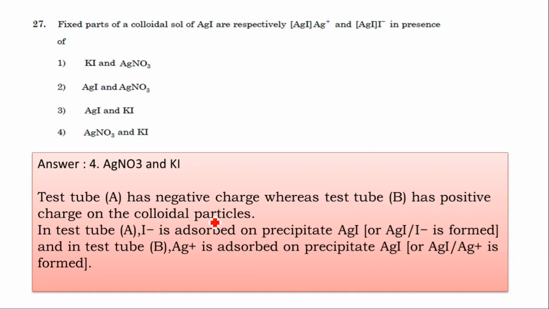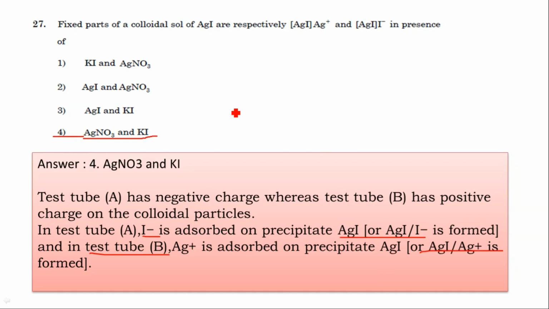In test tube A, I minus is adsorbed on the precipitate and AgI I minus is formed, whereas in test tube B, Ag plus is adsorbed, so the precipitate AgI Ag plus is formed. This is in presence of silver nitrate and potassium iodide. So option 4 is correct.